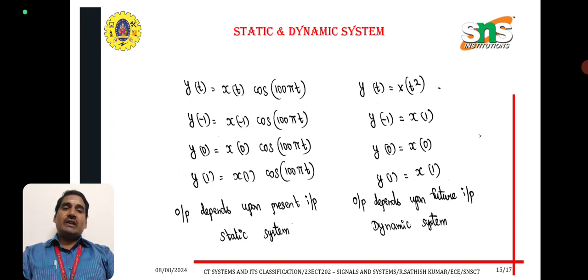y of t is equal to x of t square. Therefore, y of minus 1 is equal to x of 1. y of 0 is equal to x of 0. y of 1 is equal to x of 1 square. Output depends upon future input. The system is said to be dynamic system.